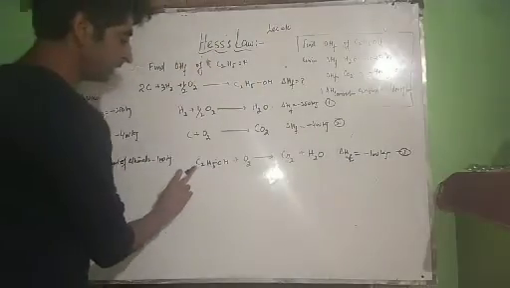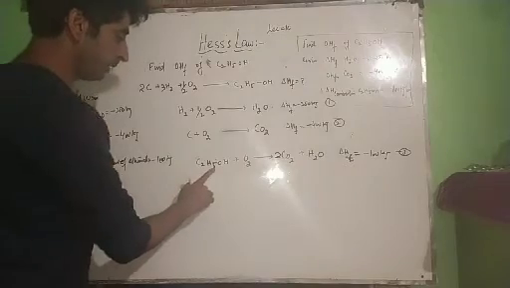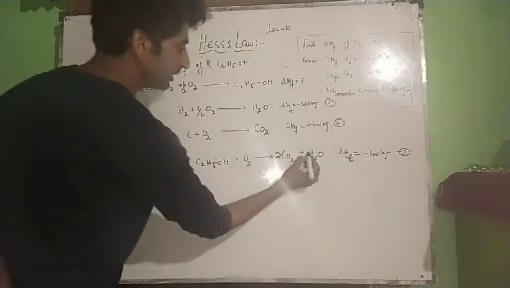Now see, balance this equation. We have 2 carbon atoms, so this is 2. We have 5 and 1, 6 hydrogen atoms, so this is 3 times.